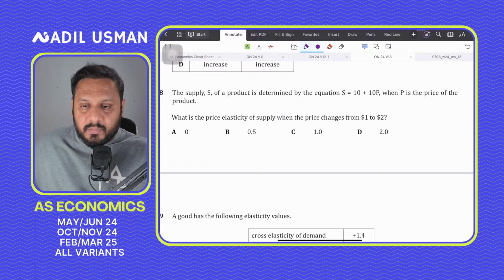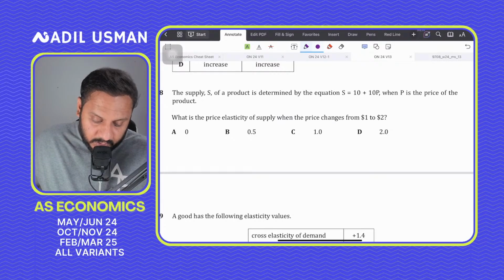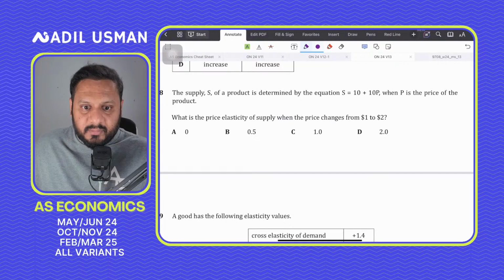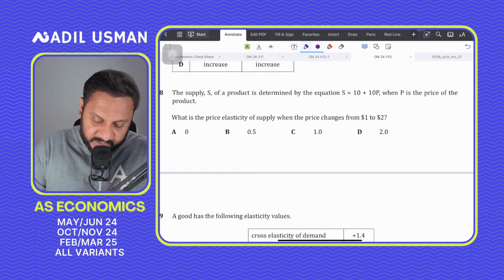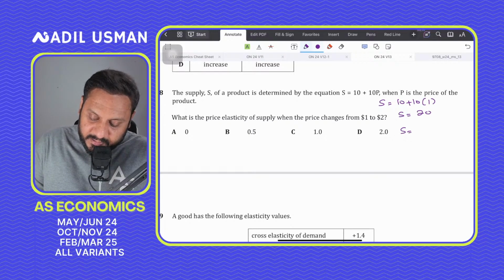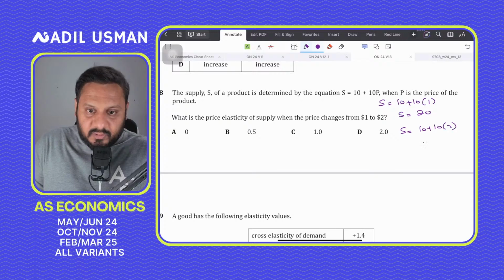What would be the answer? Question number 8. First let's calculate the initial quantity. That would be S equals 10 plus 10 times 1, so supply would be 20. Then the new supply would be 10 plus 10 times 2, so the new supply would be 30.